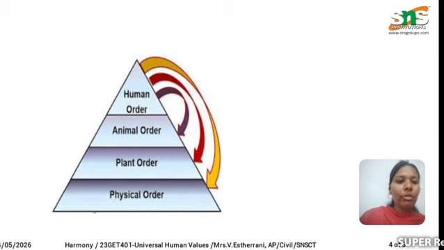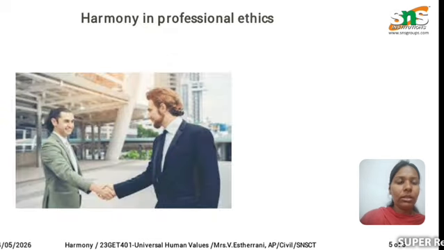When a plant needs to survive in this world, it needs the environment, air, and land. That is called the physical order. Likewise, each component is dependent on one another. That is called existence as coexistence. This is called harmony in nature.